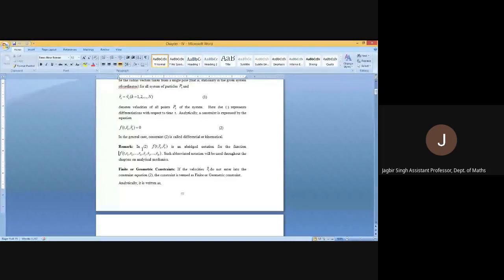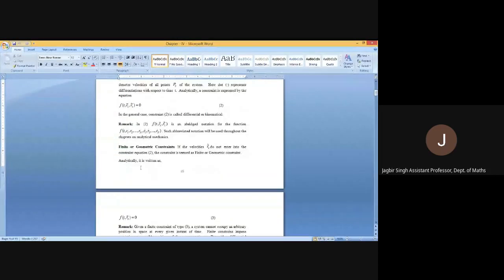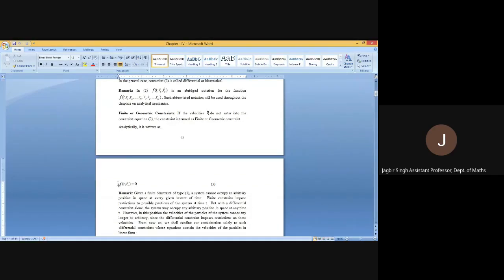Is it okay? The next one is finite or geometrical constraints. Any constraint equation in which there is no restriction imposed on the velocity, meaning the restrictions are only either on time or on displacement. So this time the equation of constraint will be of the type F(t, r_k vector) equal to 0.